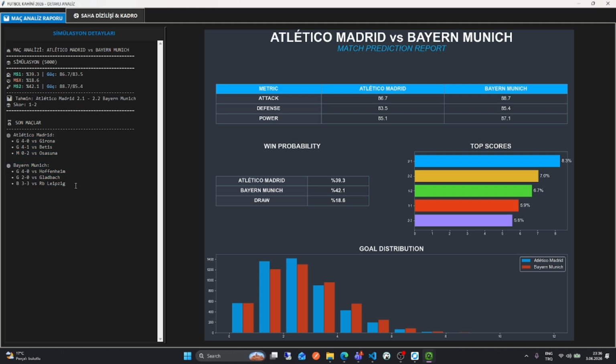As you can see, there are the last 3 matches of those teams. We add this because it shows if our team has momentum, I mean, whether they are in form or not. Maybe even Bayern Munich is a good team, but in their last 3 games they are not in form. It's football. It could be everything, you know.